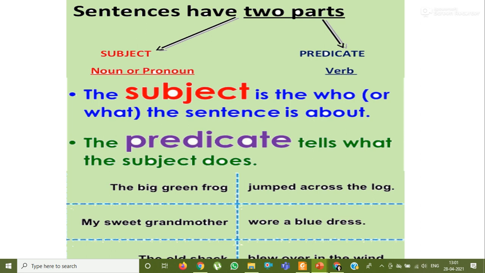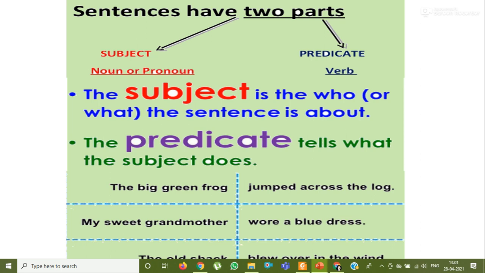Like if I say birds sing. So this sentence is about birds. So here birds is the subject and what the bird does, sings. So sings is the predicate part. Okay, so there will be a verb in the predicate part. So the subject is who or what the sentence is about, and the predicate tells what the subject does.